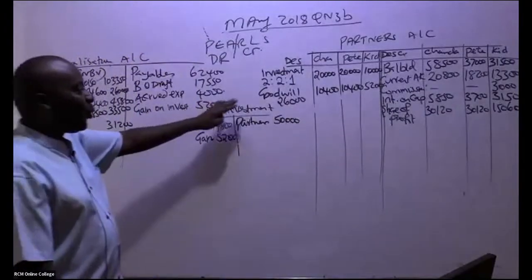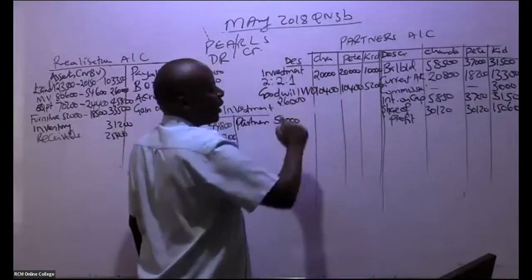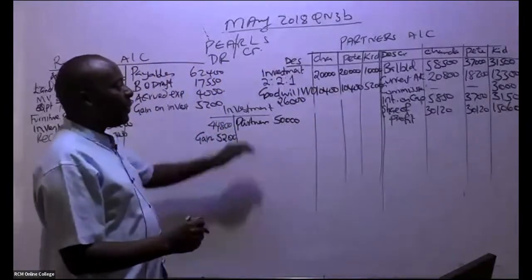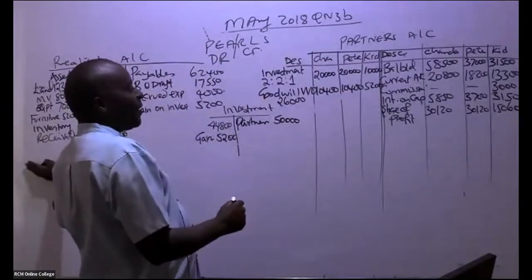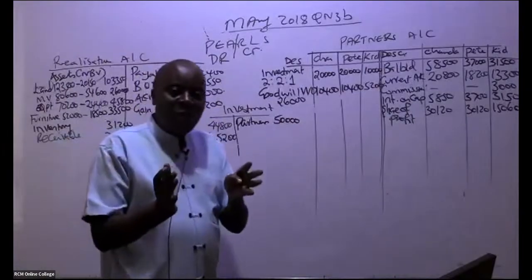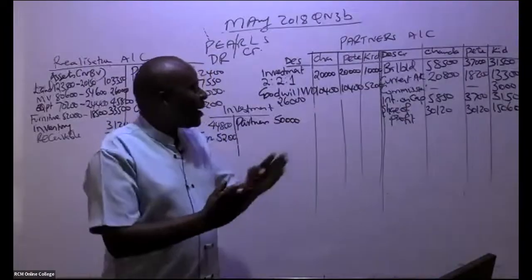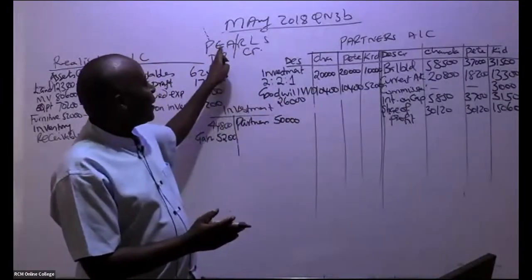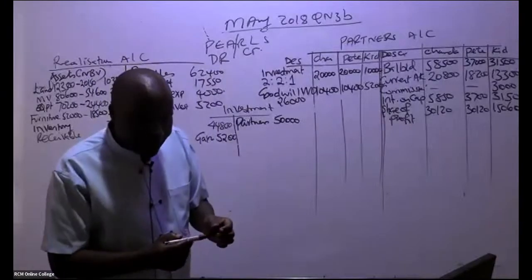So this is goodwill written off. Remember, if it was being taken over by the new company, it would have come here. But in this case, this goodwill is being written off. It's an expense for the partners. Expenses, as per the Pearls rule, shall always be debited.